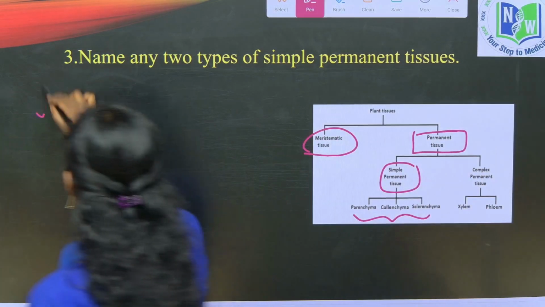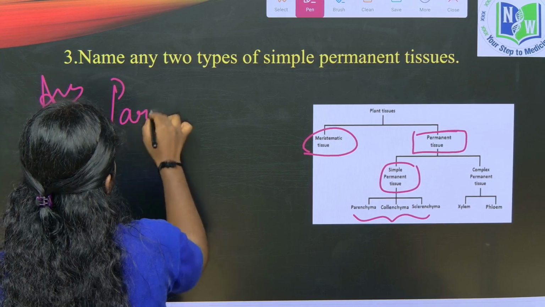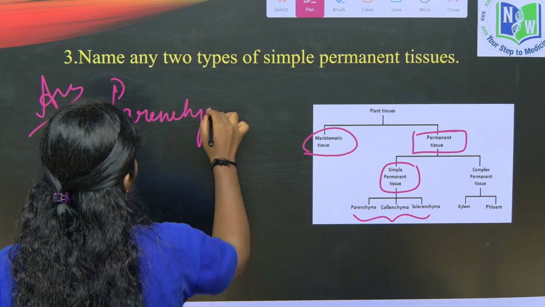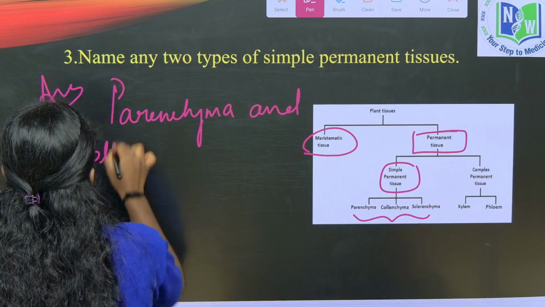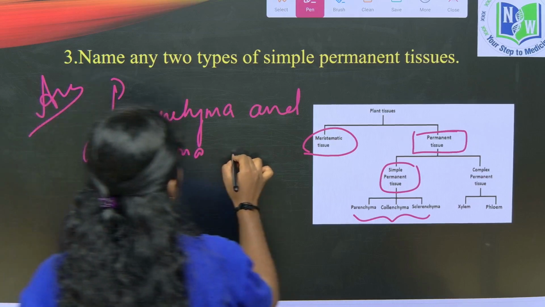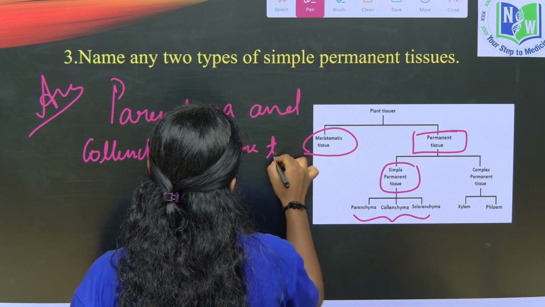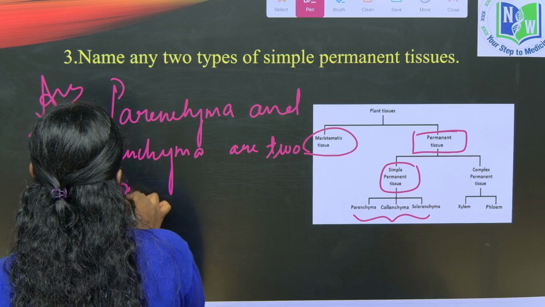So we can write parenchyma and collenchyma. They are asking only two, right? So it's enough to write two. Parenchyma and collenchyma are two types of simple permanent tissues.